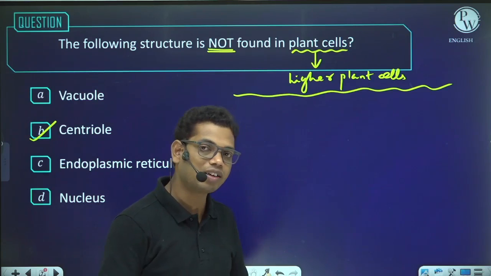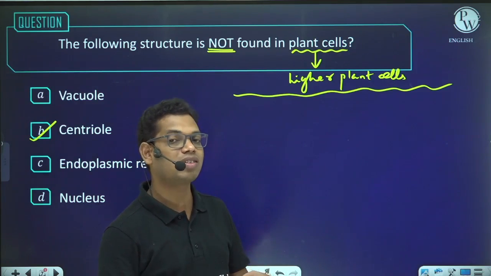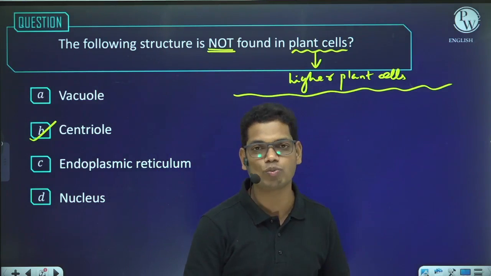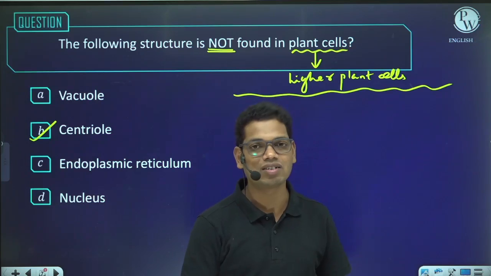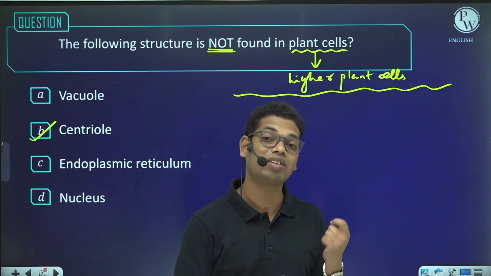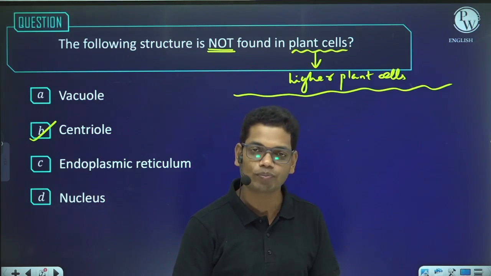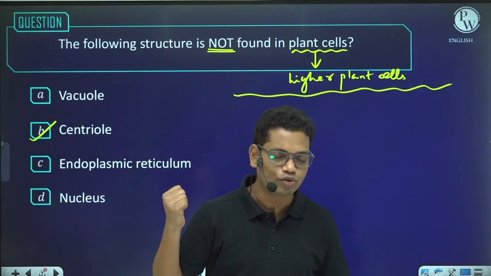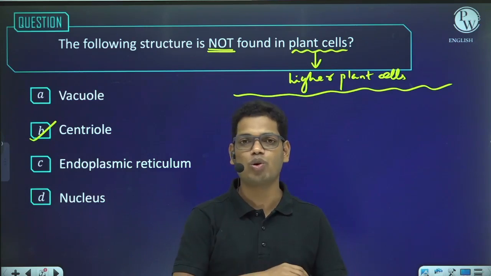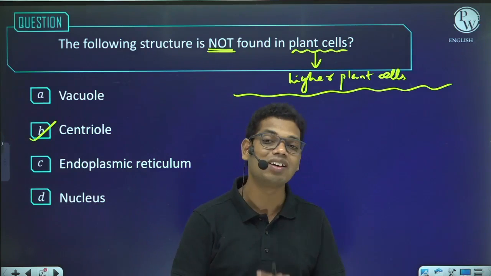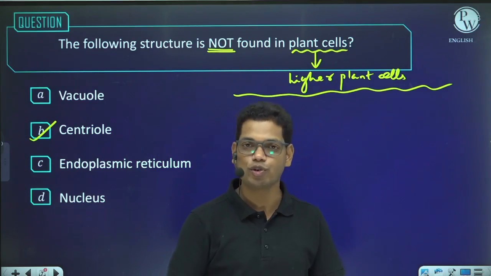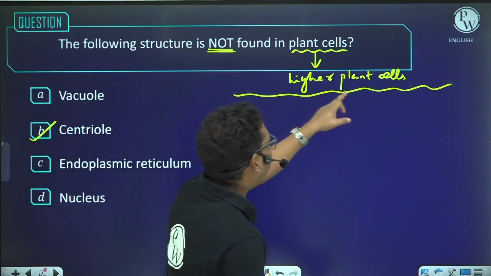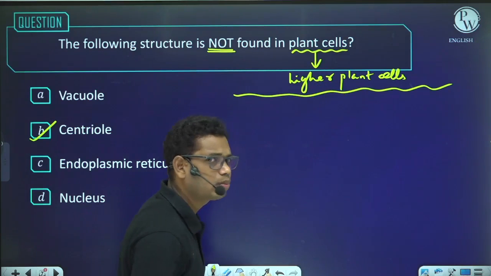So in case of most of the algae, all the bryophytes, all the pteridophytes, and some of the members of the gymnosperms, because they have cilia or flagella, that is why they have to have the centriole. But in higher plants like most of the gymnosperms and all the angiosperms, they do not have any cilia nor flagella. That is why they lack any centriole. So the centriole is absent in plant cells of which plant? Higher plants.